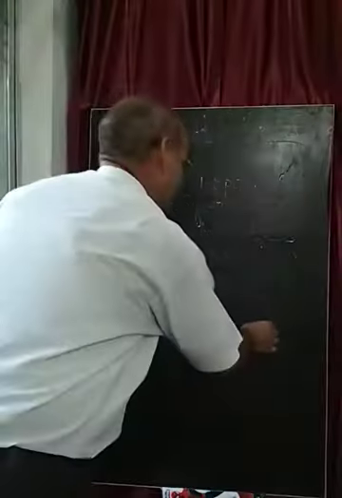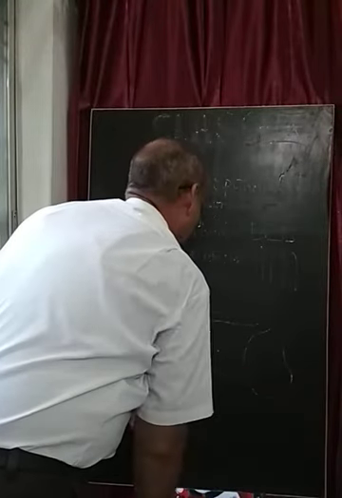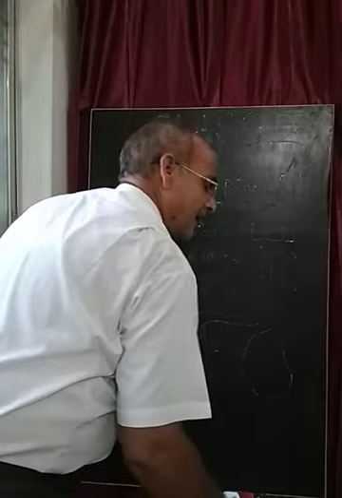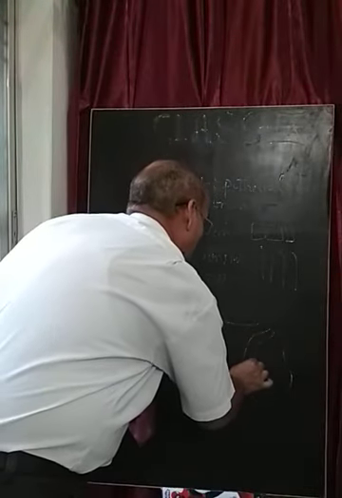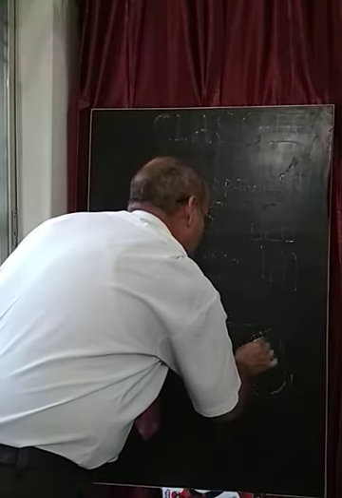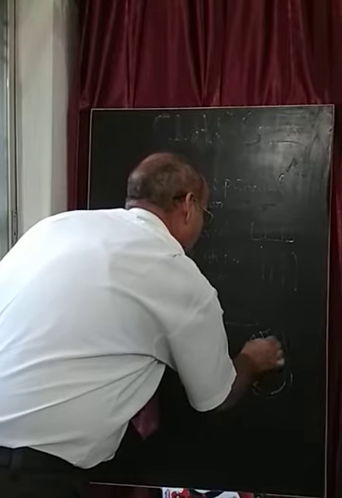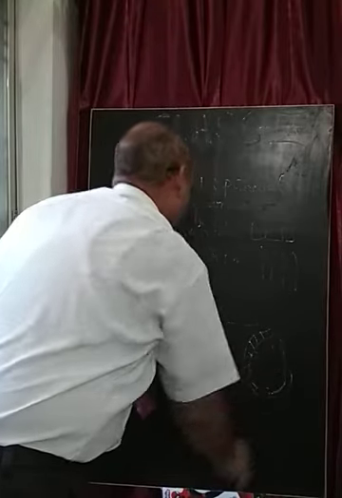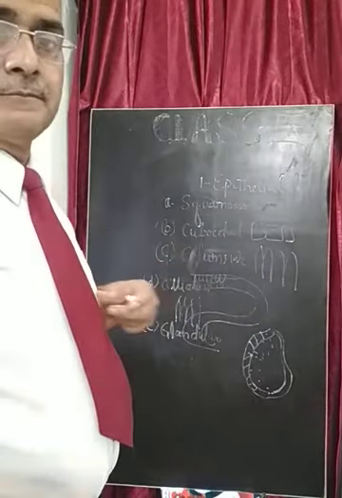Suppose this is a gland like adrenal gland or pancreas. So this outer and inner lining is provided with the specific glandular tissue, and these glandular tissues are responsible for different types of secretion like enzyme secretion, hormone secretion, etc. But they are found in the epithelial part.